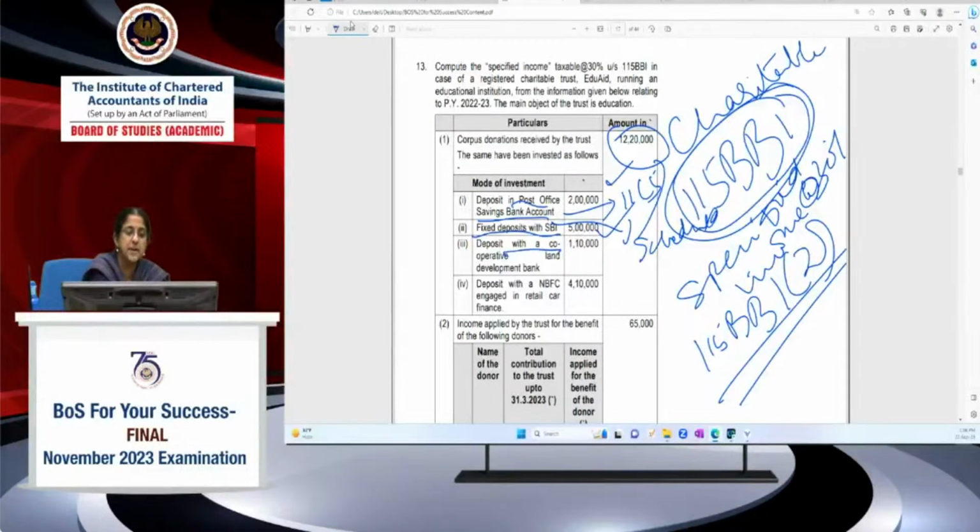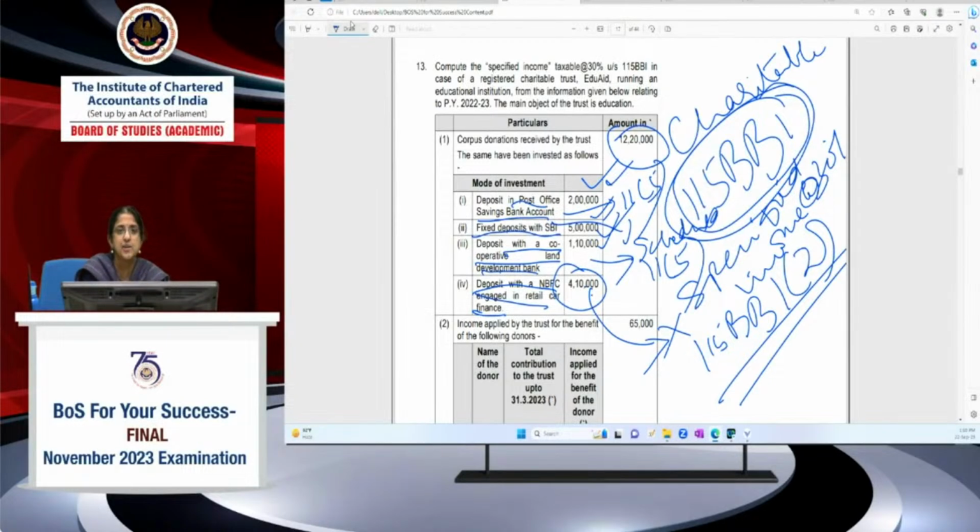Deposit with a cooperative bank, including a cooperative land development bank or a land mortgage bank, that is also a 11.5 mode. It's permitted. Deposit with NBFC engaged in retail car finance. Definitely it's not a permitted mode. It's not in the list specified in 11.5. So this 4 lakh, all these will not be treated as specified income because these are permitted modes under 11.5.